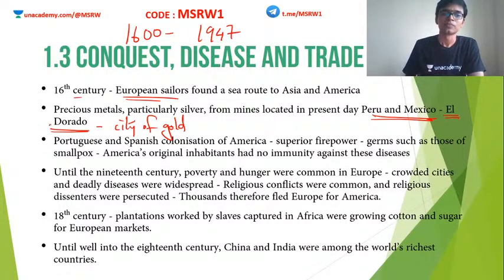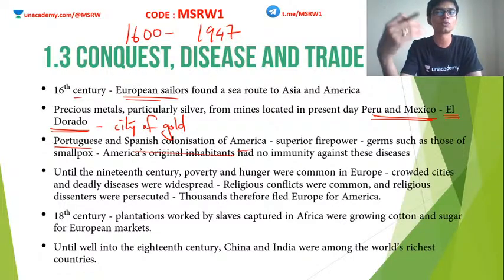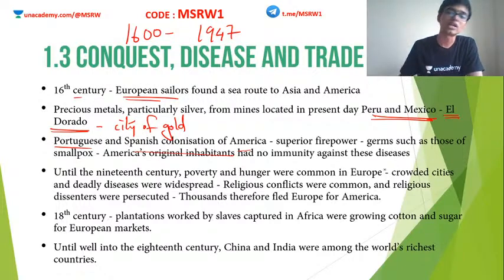Clear? For example, the Portuguese and the Spanish colonies of America. These people came to America and won against the Native Americans. Why? Not just because they had superior firepower. Of course, the Europeans were much more developed at this time compared to the Native Americans, the Red Indians, Aztecs, Mayans, all these people. But the predominant weapon they used was not the firepower, it was the germs.